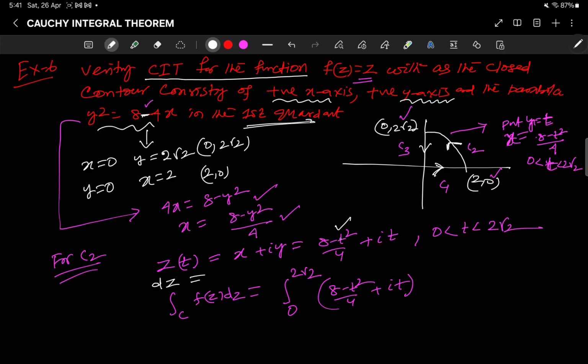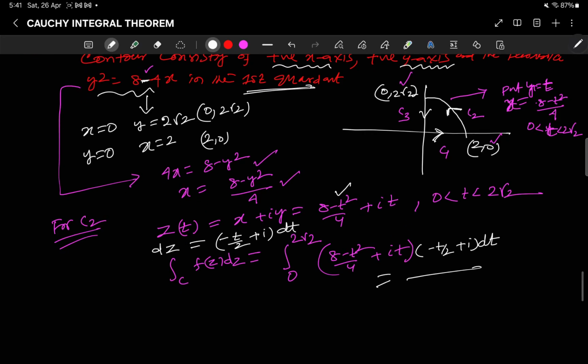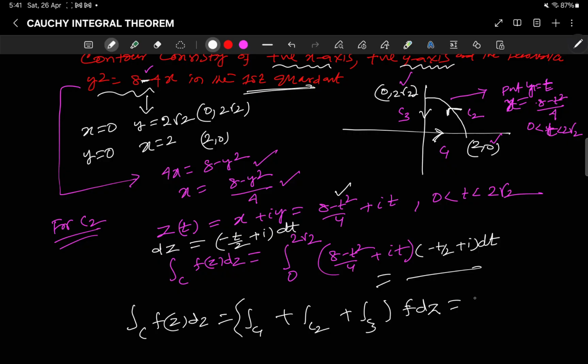Derivative of this is minus 2t by 4, so minus t by 2 plus i, dt. Right? And accordingly you can evaluate it. Then C1 and C3 you know. So integral over C of f(z) dz is the integral over C1 plus the integral over C2 plus the integral over C3 of f(z) dz, and you can verify it.